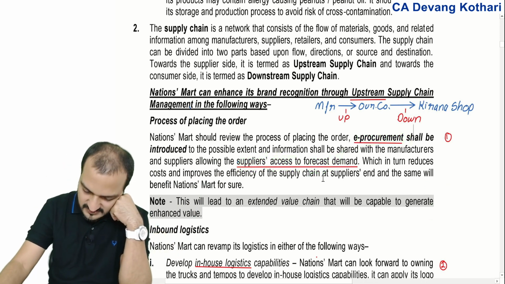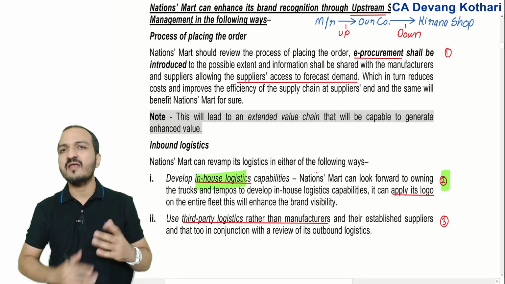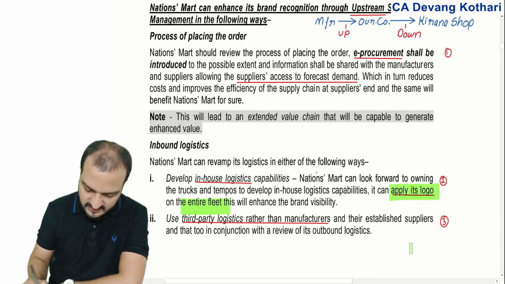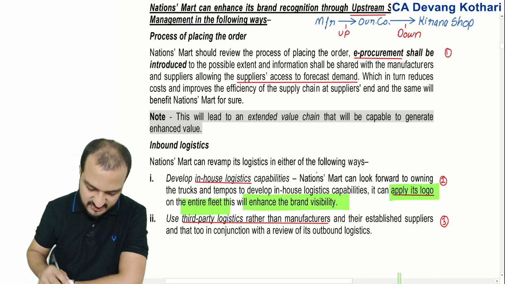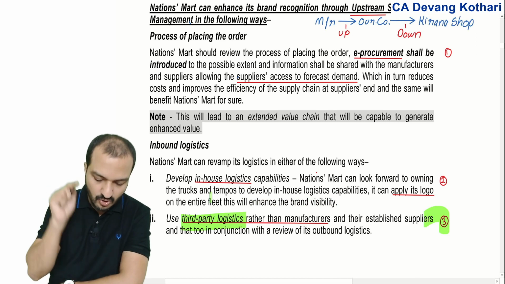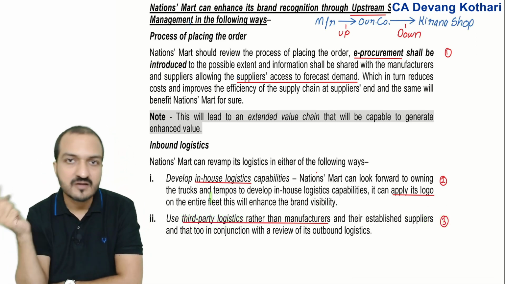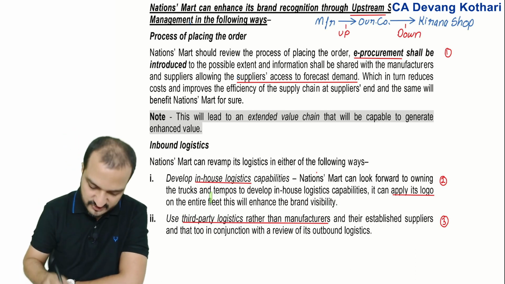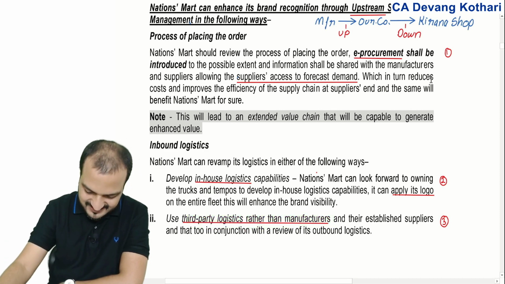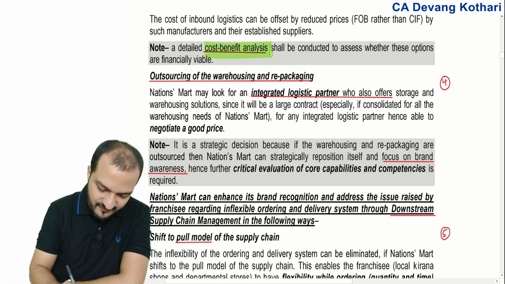We've done that earlier. Second suggestion, as I told you, in-house logistics. You think about having your own in-house logistics to do the transportation. You can also apply your own logo on your fleet of trucks to enhance the brand visibility. Same suggestion. Or you can go by third-party logistics, but you yourself appoint the third-party logistics rather than the manufacturer appointing it. That's the difference here. Of course, you must do a cost benefit analysis for that matter.